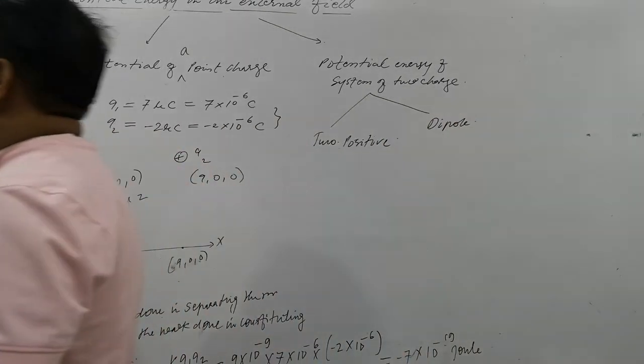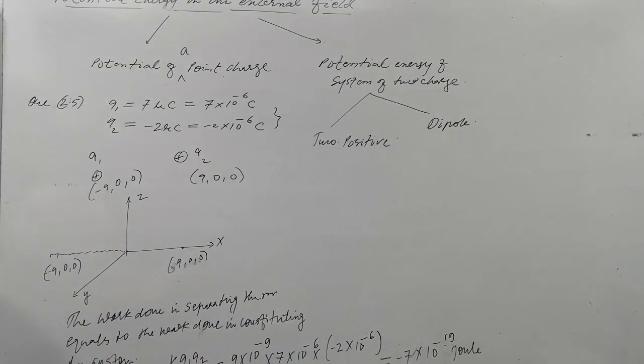See the next part. How much work is required to separate them? To constitute them, negative work is done. To separate them, positive work is needed. Energy never goes to waste, so a positive amount is required. So the question is asking about 0.7 joule.